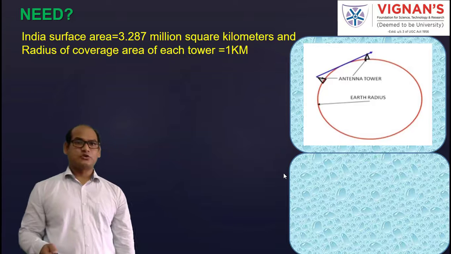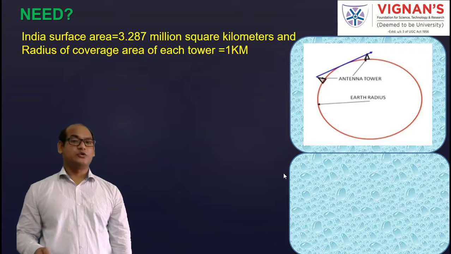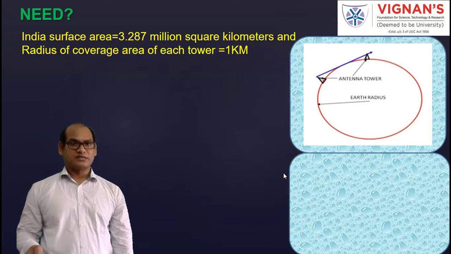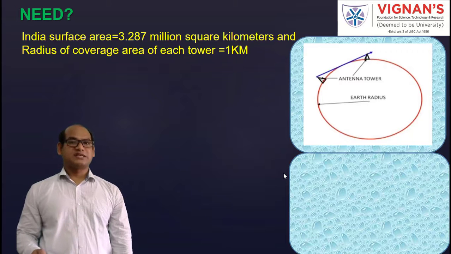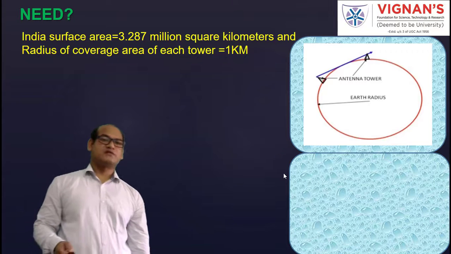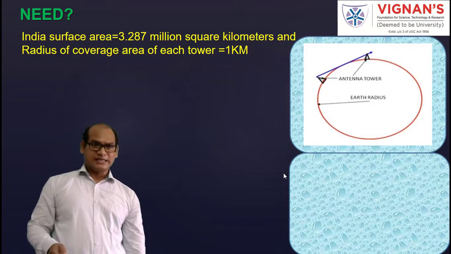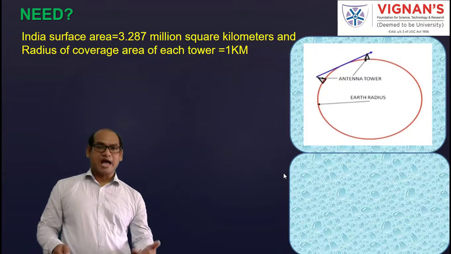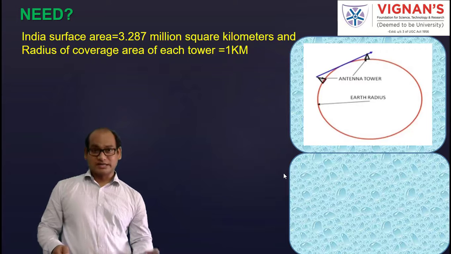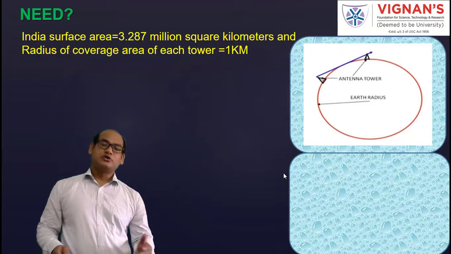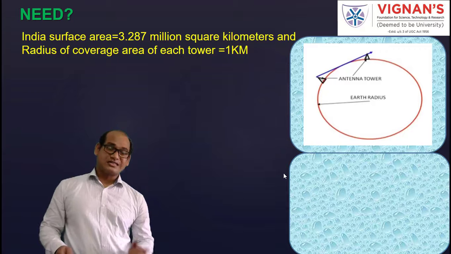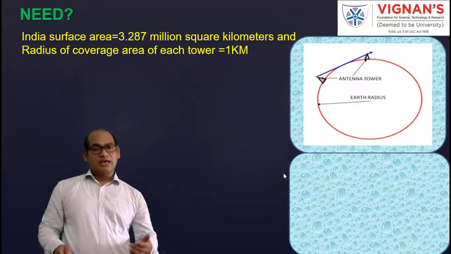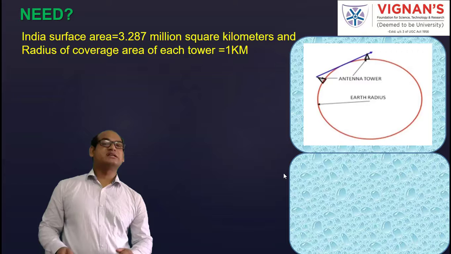So it is very difficult to construct that many towers. So what we need to do, we need to reduce the number of towers. For that purpose, we need to increase the coverage area of each tower. By increasing the coverage area of each tower, we can reduce the number of towers required to establish the communication on the India surface. The problem is having more number of towers. So in order to decrease the number of towers, the solution is we need to increase the coverage area of each tower. How to increase the coverage area of each tower? By increasing the height of the tower.